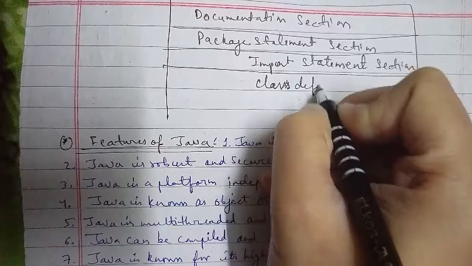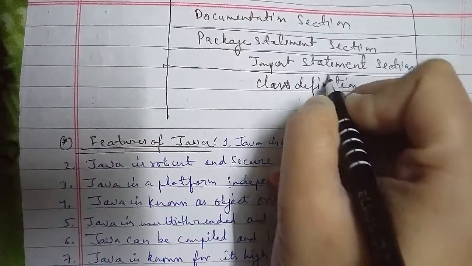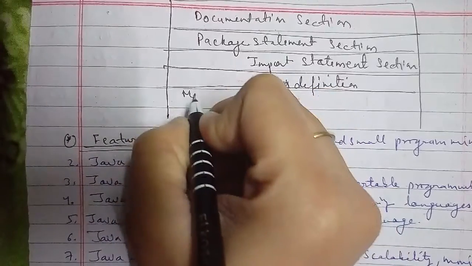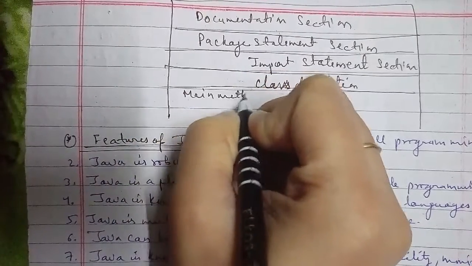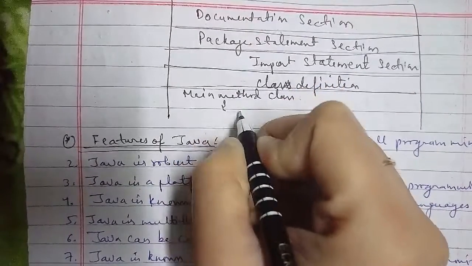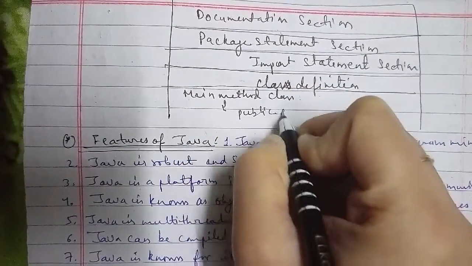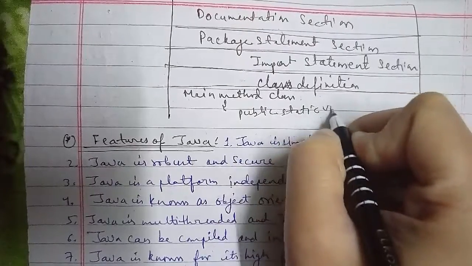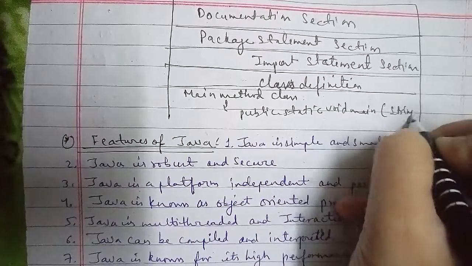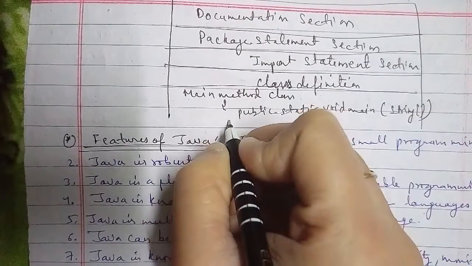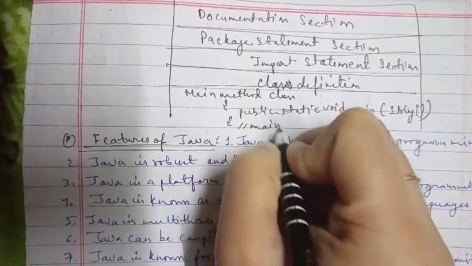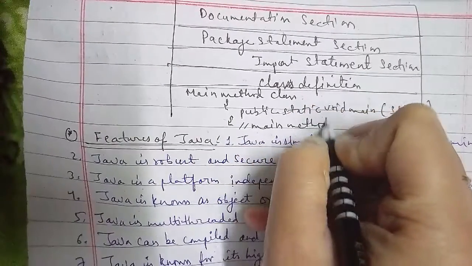In the main method class we have a program like public static void main, String. And then we will start with another bracket, a curly bracket, that is the main method definition here. And because we opened two curly brackets here, we close two curly brackets after this. Okay, so this is the classification that we have here.